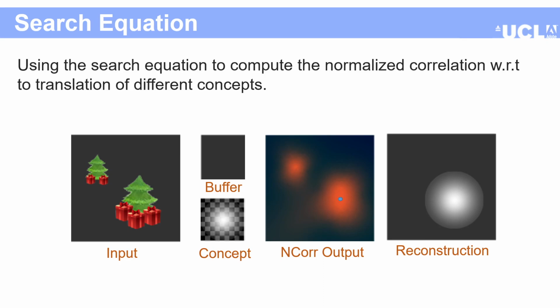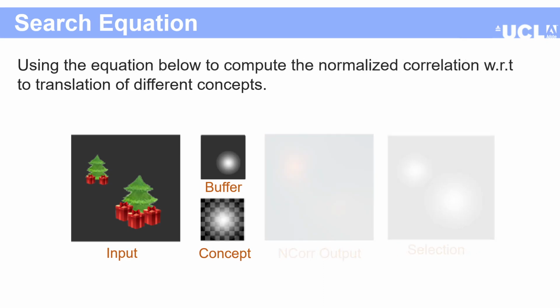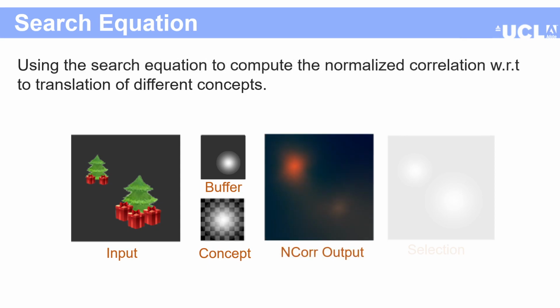Usually, we would use multiple concepts to explain the input signal. So this reconstruction from the earlier step becomes the input to the selection of the second concept. Like what we've seen earlier, the equation takes in the buffer, our concepts, and the input image as the inputs and outputs the normalized correlation of placing the input concept at each xy location.